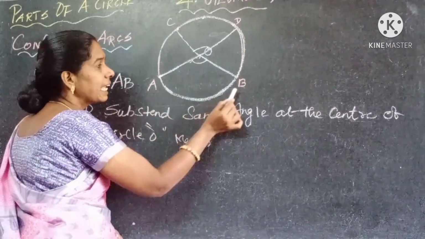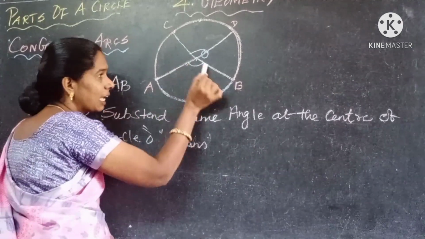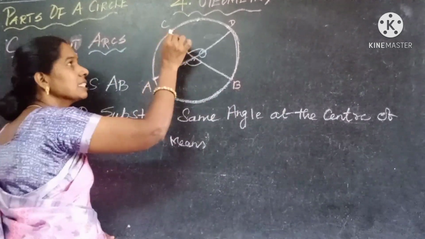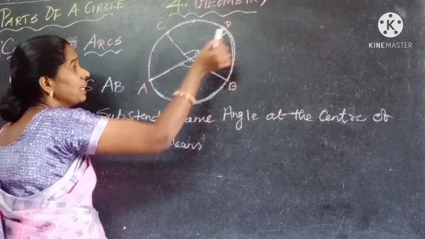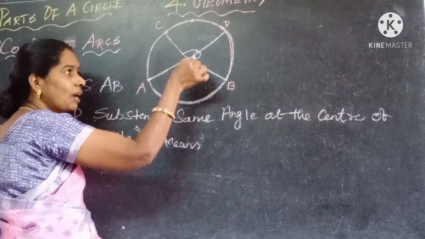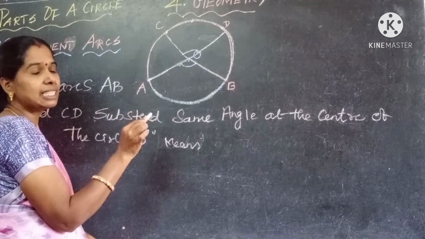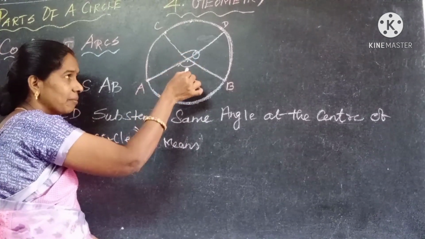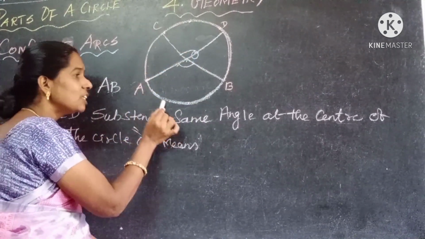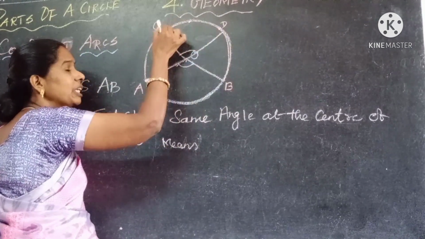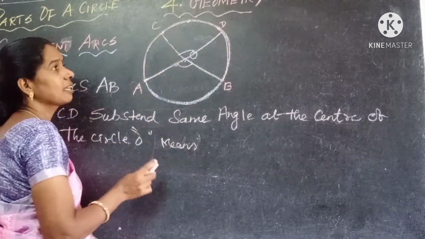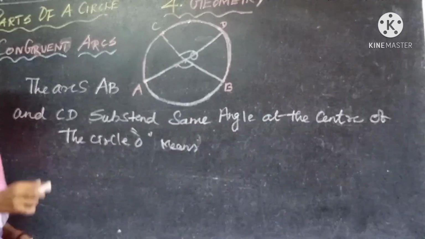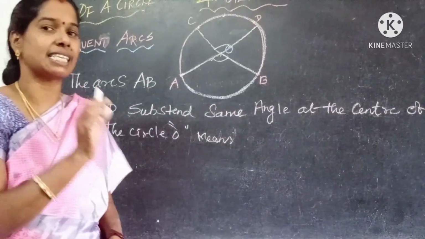The arc AB makes the angle AOB, and another arc CD makes another angle COD. And if the two angles are equal, we can say these two arcs are congruent to each other. Congruent means they have the same shape and size.